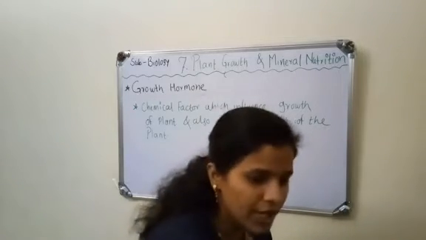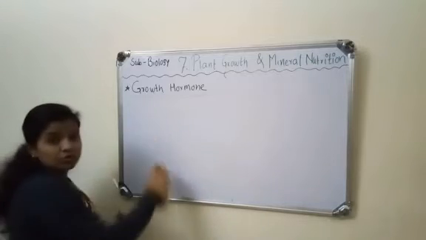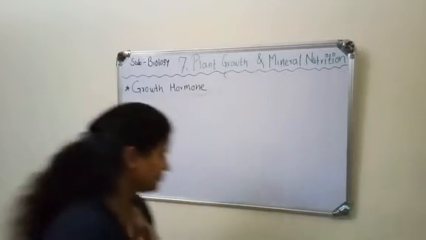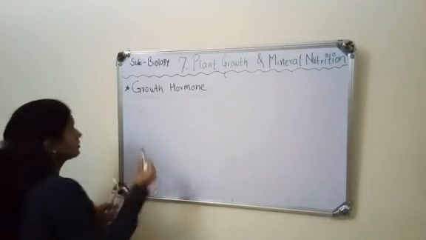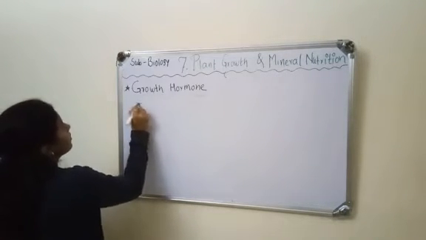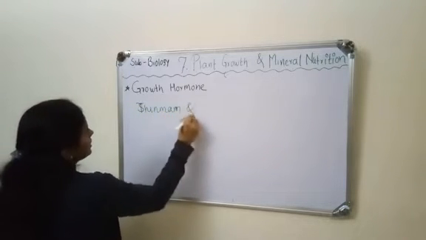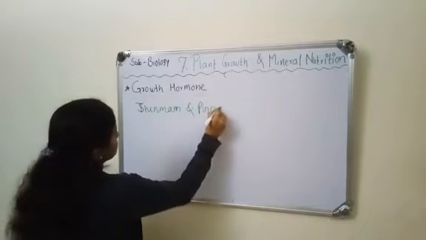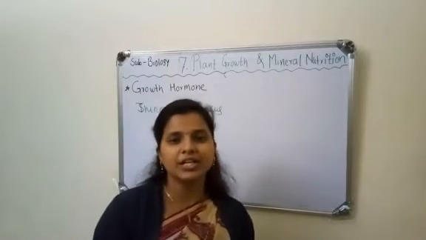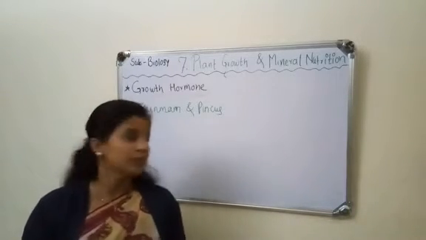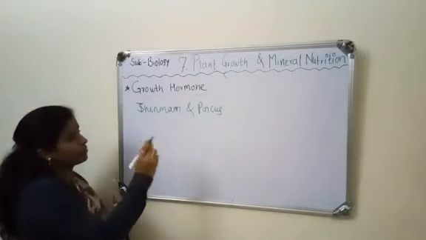According to the scientists Thimann and Pincus, the growth hormone is an organic compound which is present in higher plants and it regulates the metabolism and growth of the plant. It is known as growth hormone.